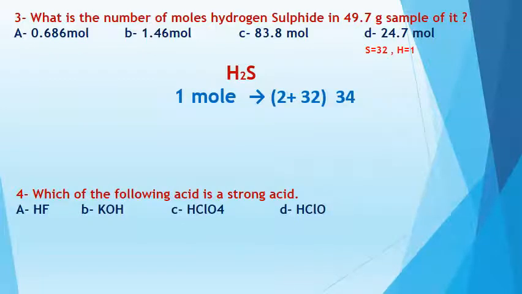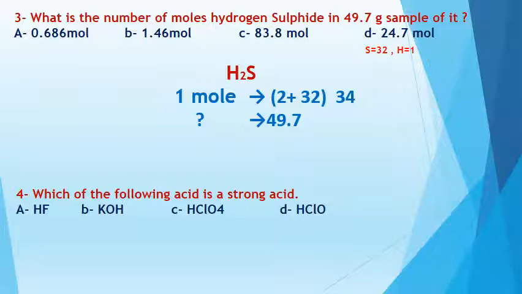Here I have 1 mole of hydrogen sulfide contains 34 grams. This is the molar mass of hydrogen sulfide: 2, as we have 2 hydrogen atoms, plus 32, the molar mass of sulfur, so the result will be 34. So 1 mole of hydrogen sulfide contains 34 grams. What about 49.7 grams? Contains how many moles? So I will put a question mark under mole.